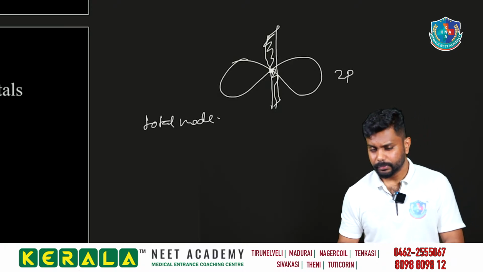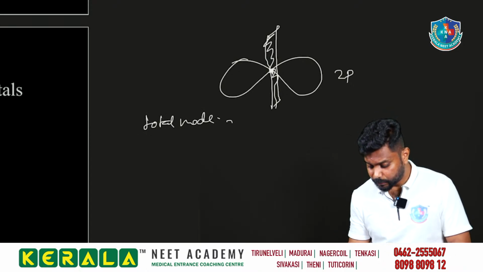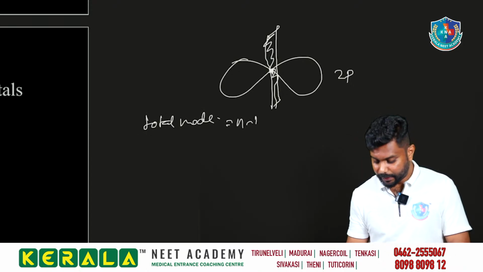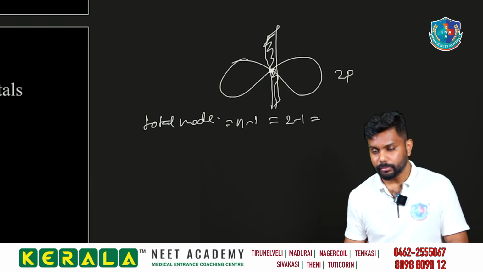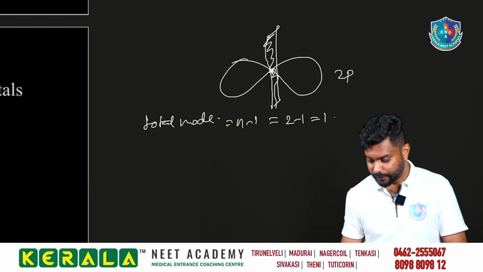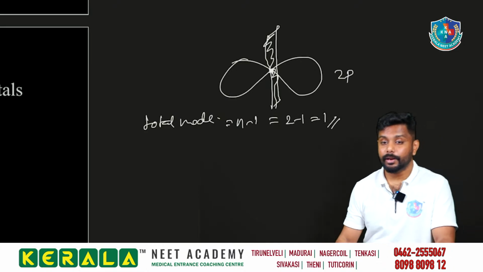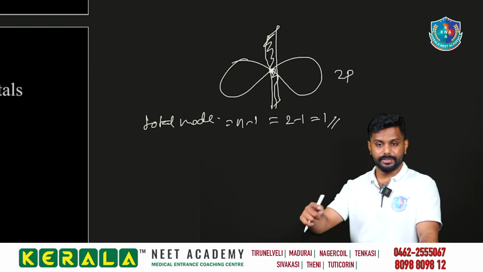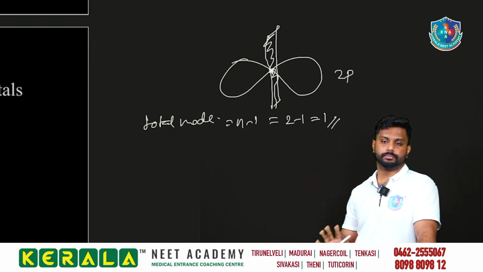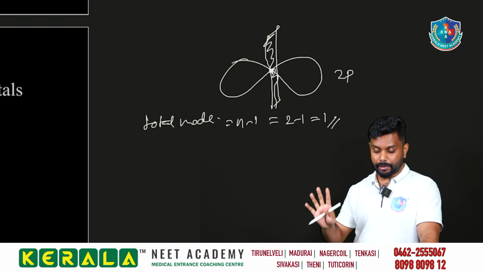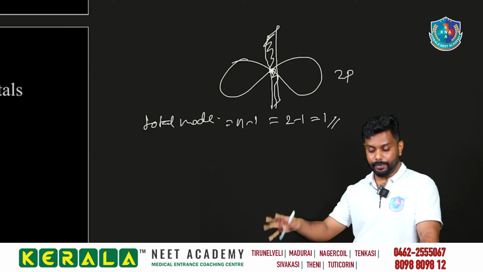It is n minus 1. What is n? 2. 2 minus 1 is equal to 1. So we have only one node. Is that spherical or angular? Since it is p, it will be angular. This is based on the L value.